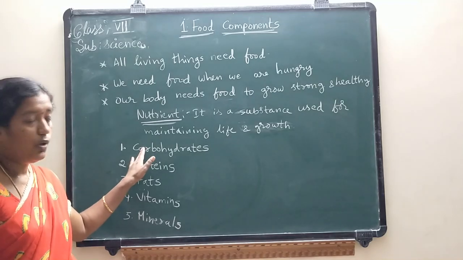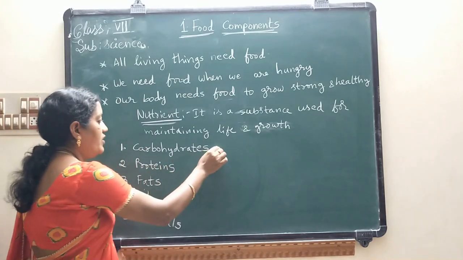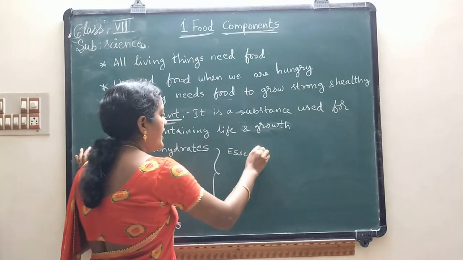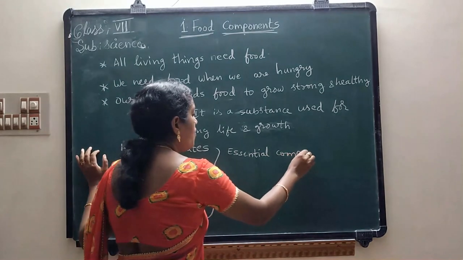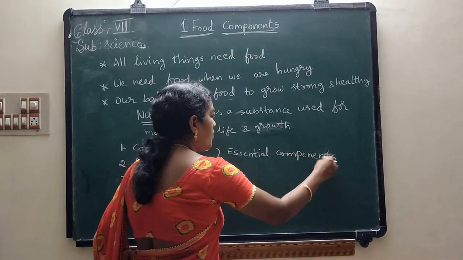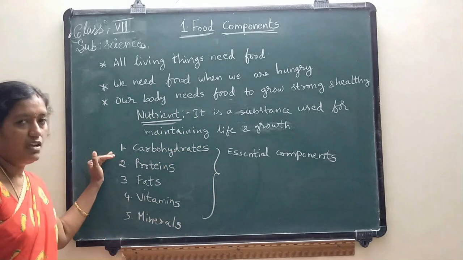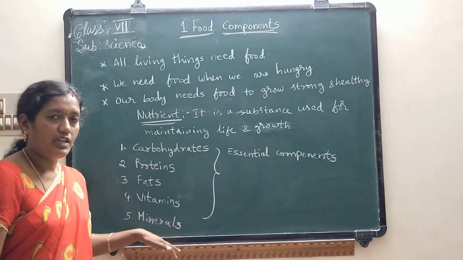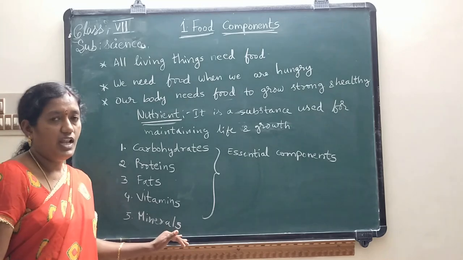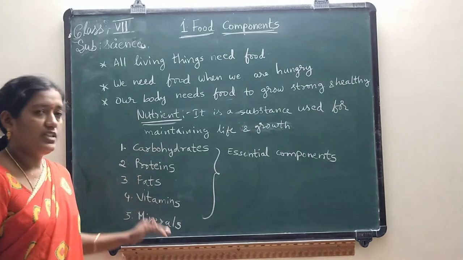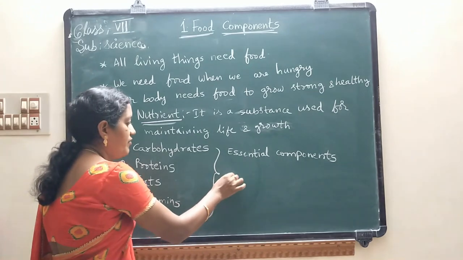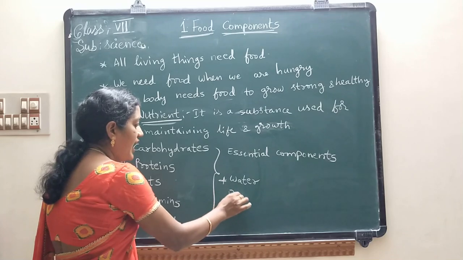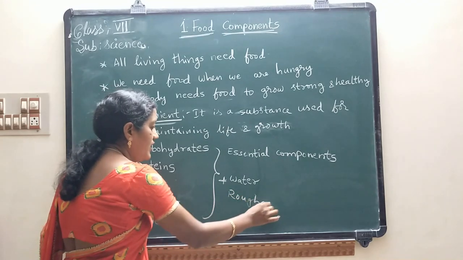That's why these 5 nutrients are called essential components of food. How many types of essential components are there? Mainly 5 types: carbohydrates, proteins, fats, vitamins and minerals. These are the 5 essential components. Along with these, we have to take water in a proper manner, and we have to add roughages in our diet also.